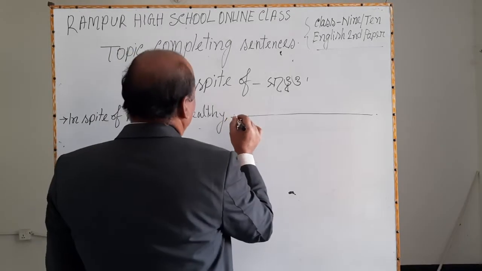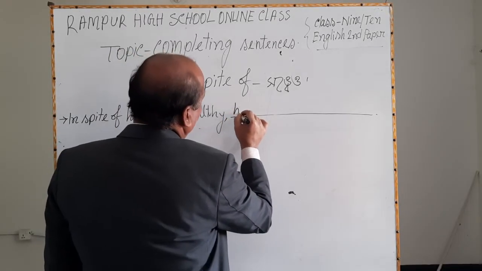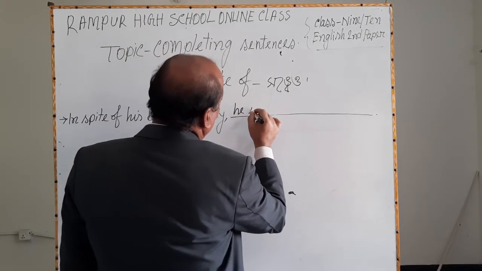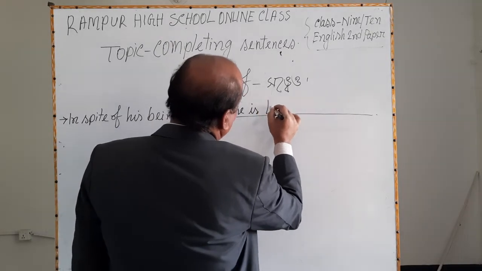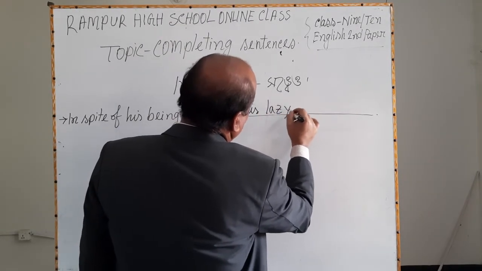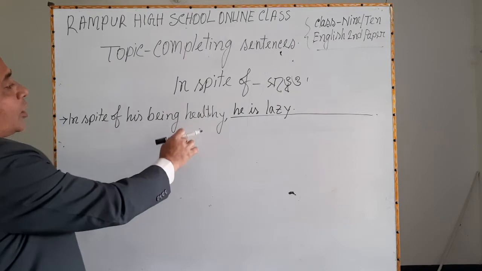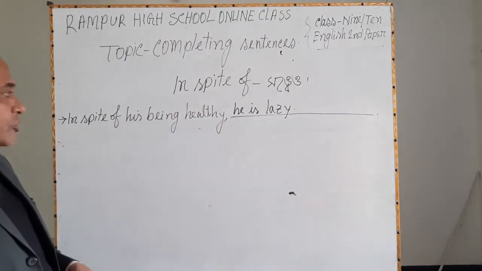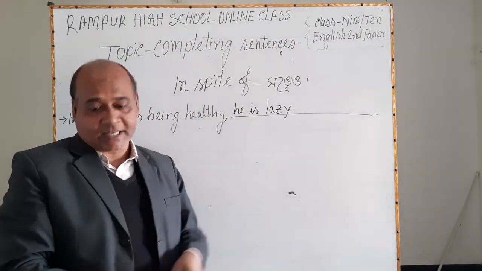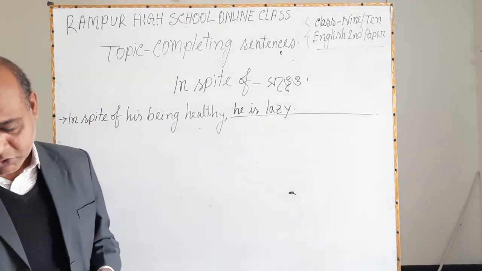In spite of his being healthy, we may use here: he is lazy. That means সুস্থ হওয়া সত্ত্বেও সে অলস.